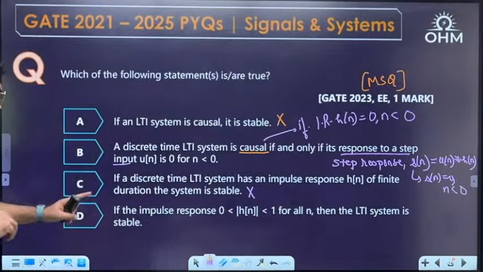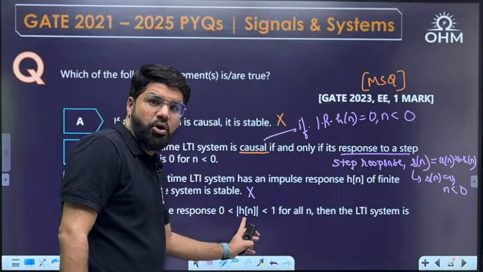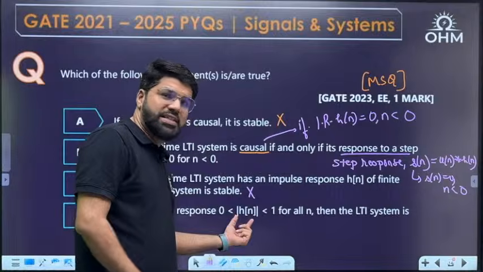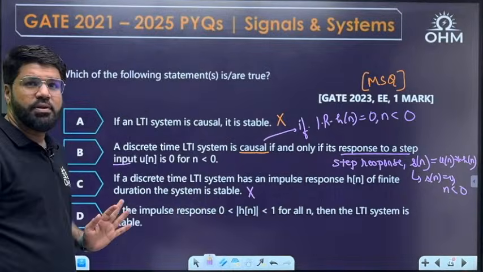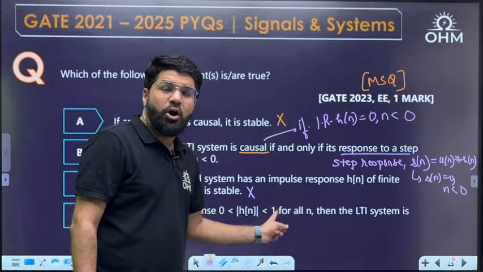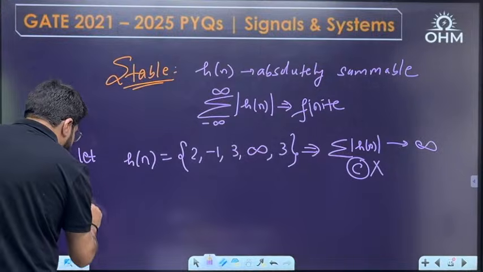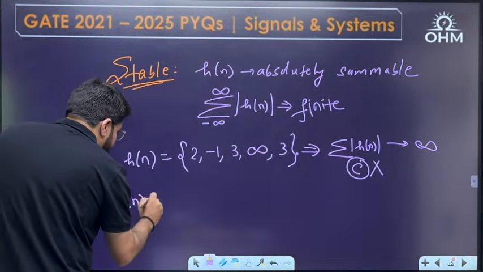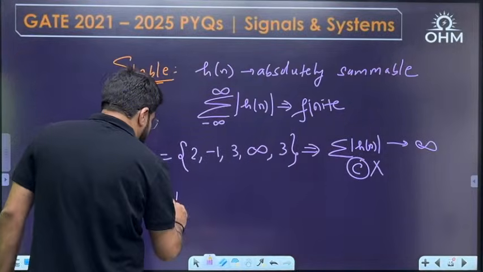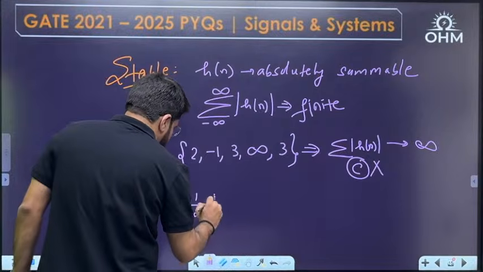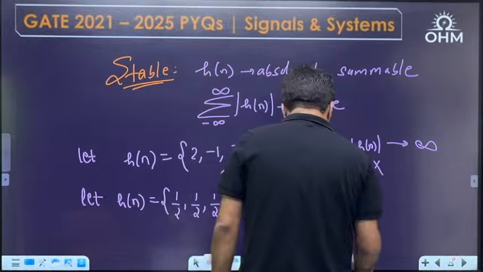Next one. If the impulse response satisfies 0 less than mod h[n] less than 1, that means the magnitude of h[n] is between 0 and 1 for all n, then the LTI system is stable. But they have not put a bound on the range of n. Take another example: suppose h[n] is 1/2, 1/2, 1/2, till infinity.